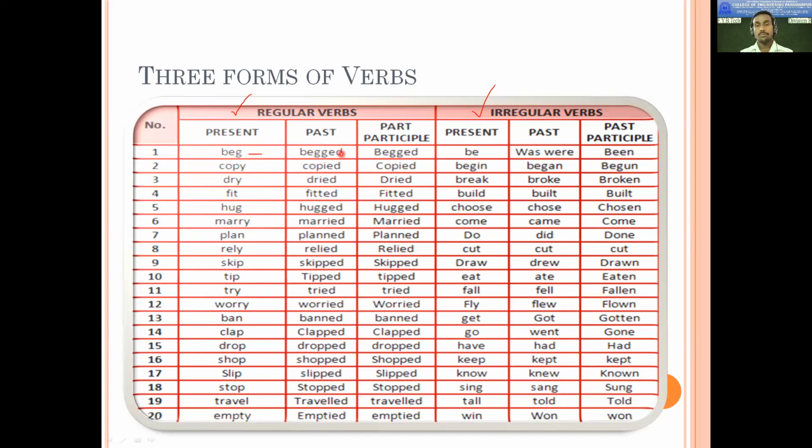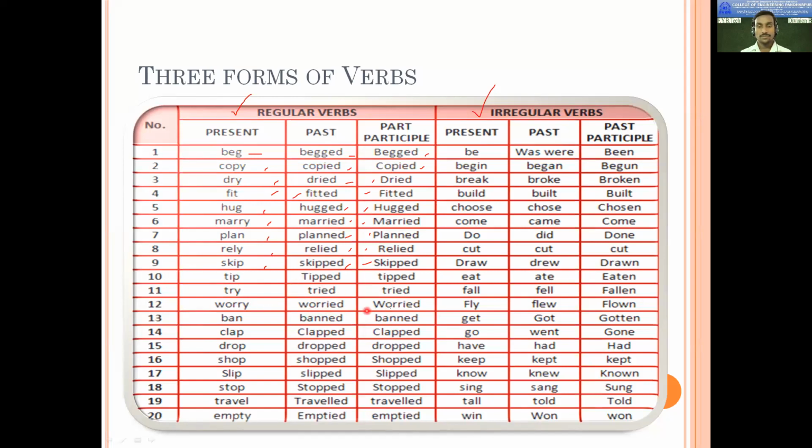Bake, baked, baked. Copy, copied, copied. Dry, dried, dried. Fit, fitted, fitted. Hug, hugged, hugged. Marry, married, married. Plan, planned, planned. Rely, relied, relied. Skip, skipped, skipped. Tip, tipped, tipped.